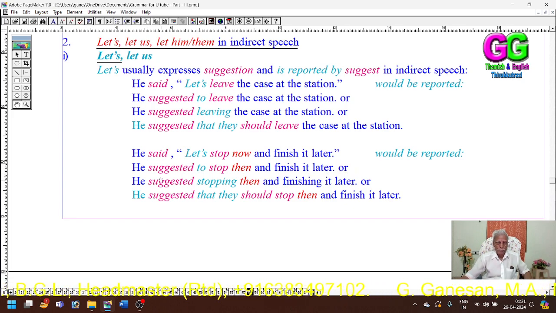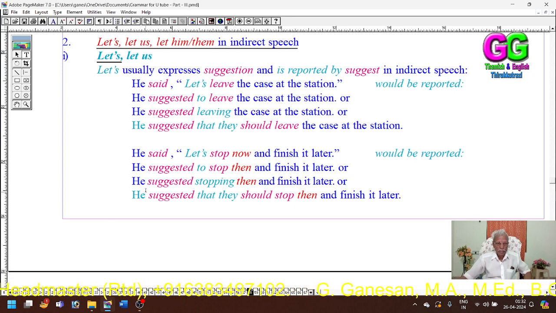He suggested to stop now then, that's all. Or he suggested stopping, to stop or stopping then, now, and finishing it later on. And finish it, not finishing it, and finish it later on.